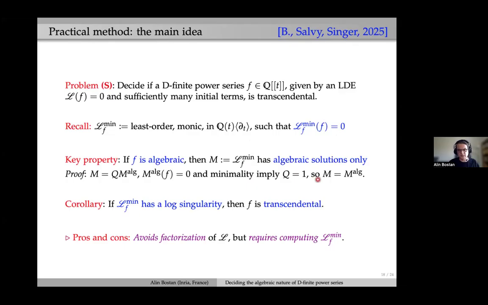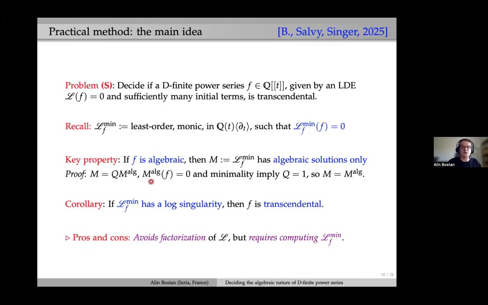And that's a sketch of the proof in one line. The idea is that, let's call it M, and take its M alg. So M alg is a right factor of M. So it writes like this: M is equal to Q times M alg. Assume that both M and M alg are monic.